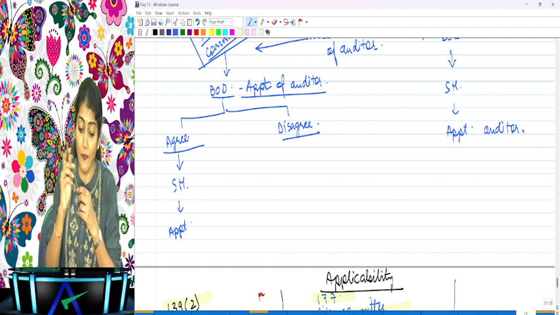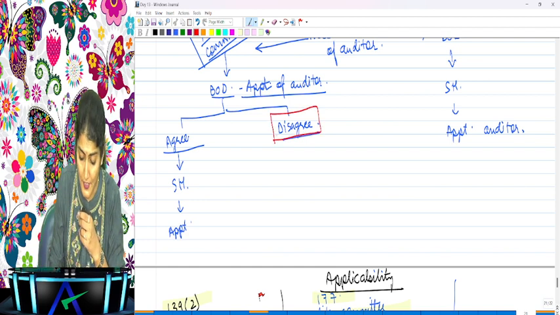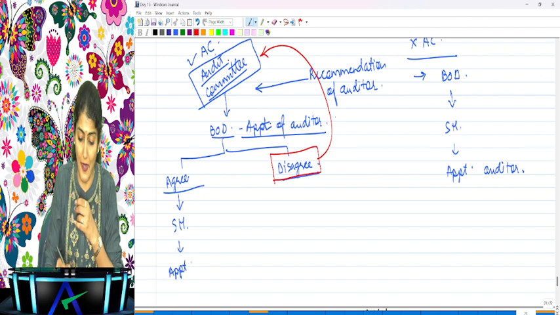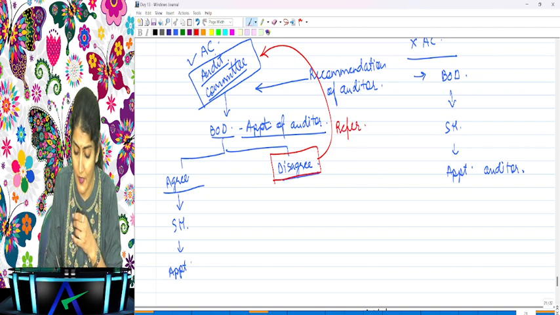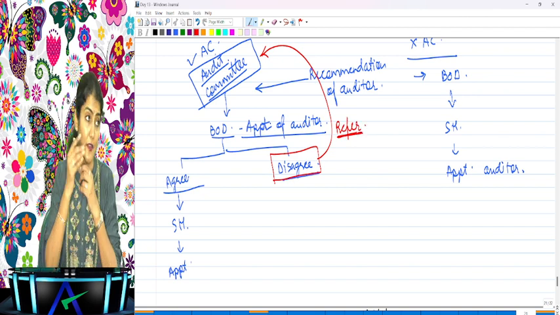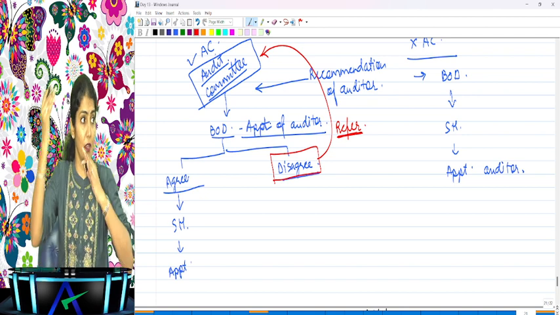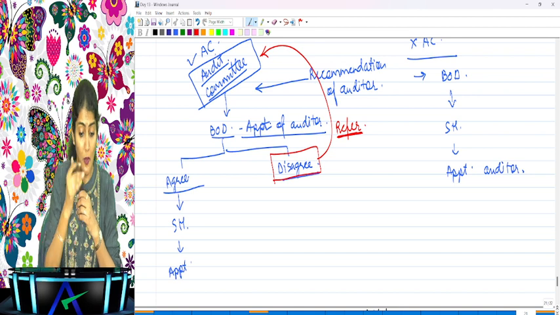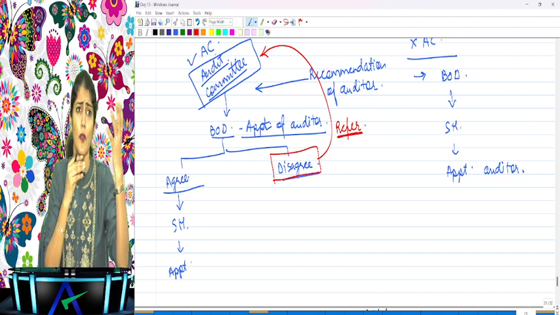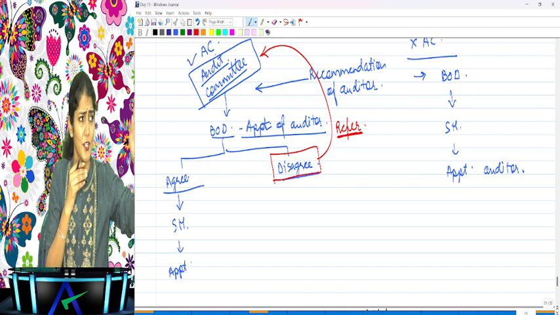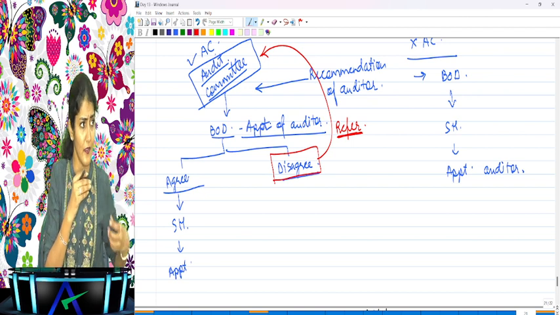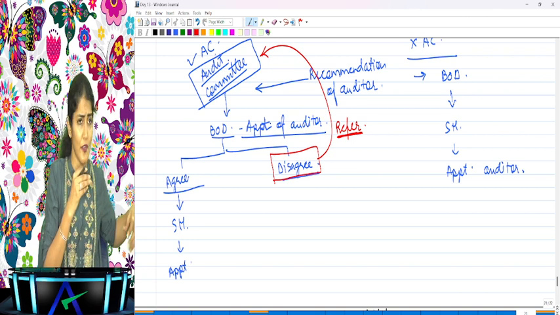Okay. However, if the board disagrees with the recommendation of the audit committee, it will refer back the matter to the audit committee to reconsider its recommendation of the auditor. One possibility, the audit committee says, okay, we reconsider our original recommendation, we will change. And after the change, say it is accepted by the board of directors, then that name will be recommended and the auditor will be appointed.